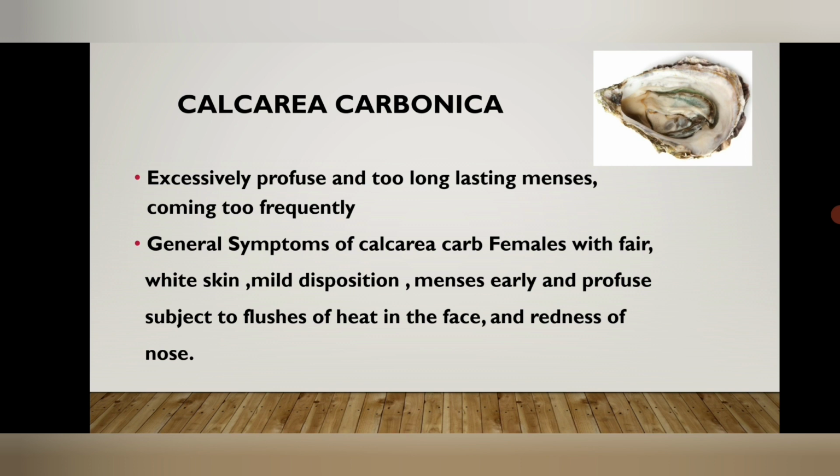Then come the constitutional medicines, or the chronic deep acting medicines, that are commonly given. Number one is calcarea carb. The indications of calcarea carb are excessively profuse and too long lasting menses which come on too frequently. The general symptoms of calcarea carb female are fair, fat, flabby female, and excessive menstruation. Too frequent menstruation is an important indication of calcarea carb.